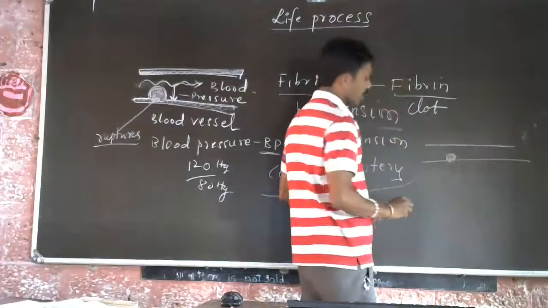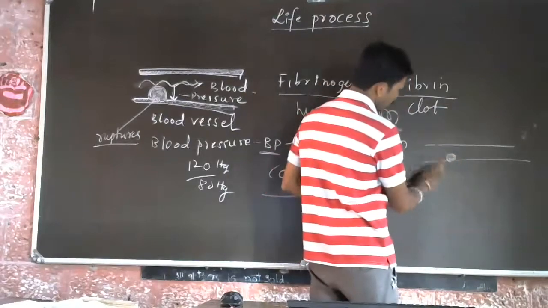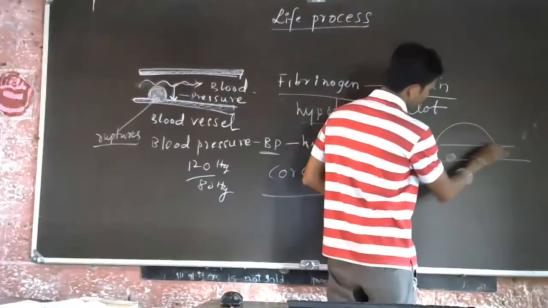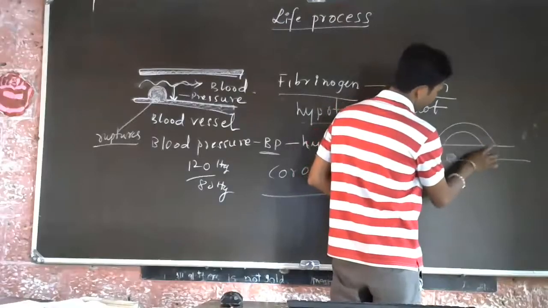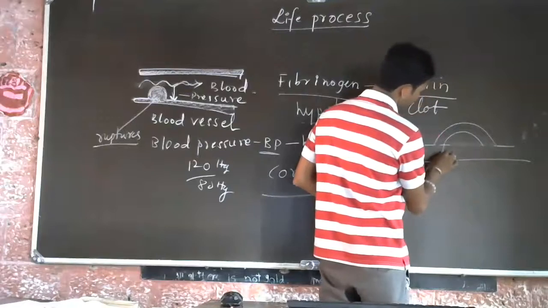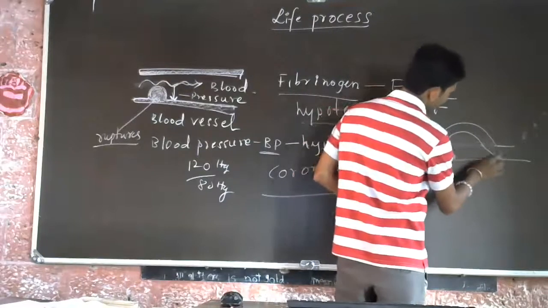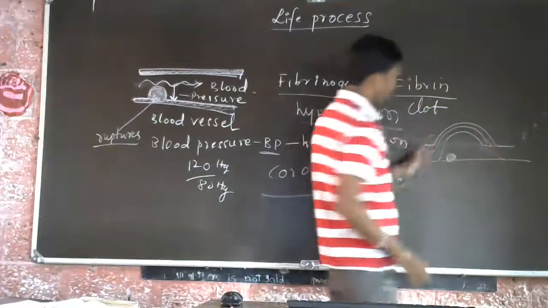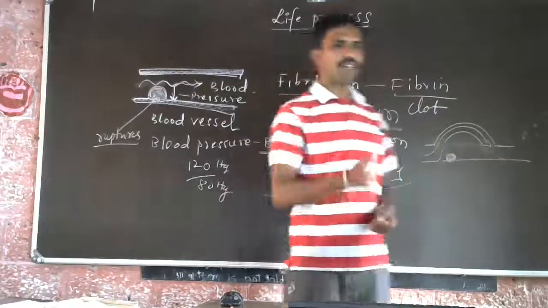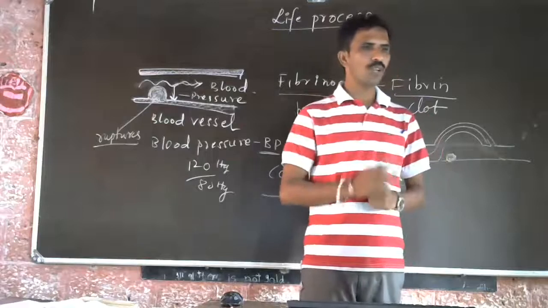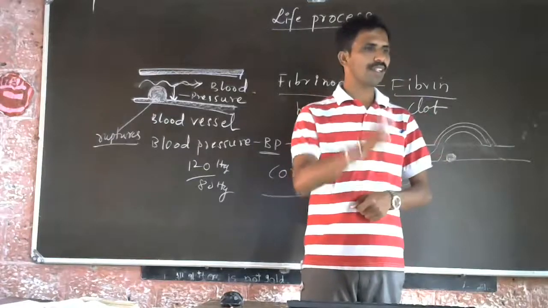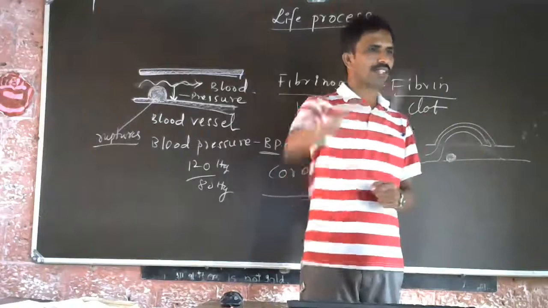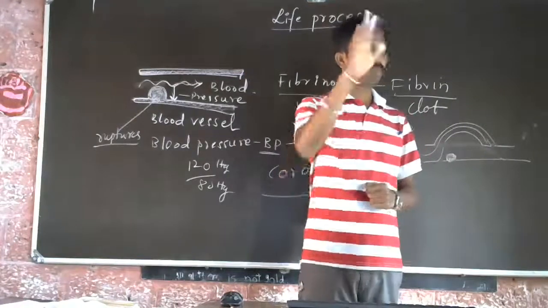In a bypass, they just cut this and they provide one more way for the flow of the blood. Like a highway, when you are going on the highway, you will bypass the city. You will not enter the city, you will skip the city.